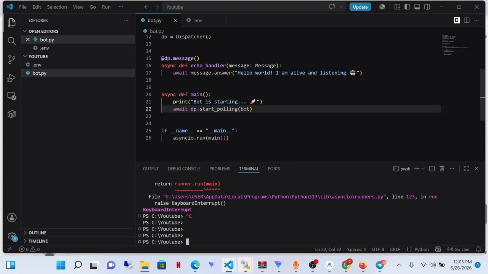So this handler says, any message that comes in, just reply with "hello world, I am alive and listening." That's why when we did start and sent messages to the bot, it kept saying this. It's kind of dumb, right? So let's make it smarter.